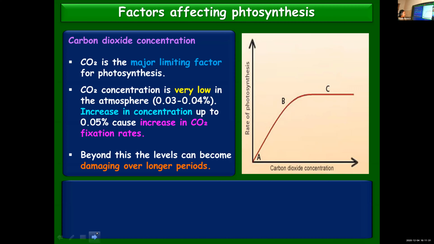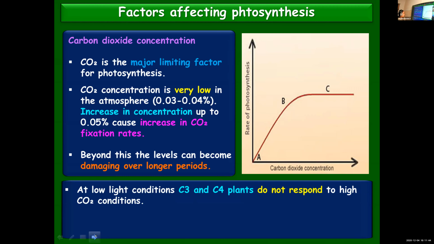But beyond that level, beyond 0.05, it can be damaging when this concentration of carbon dioxide is continued for a long period of time. At low light conditions, C3 and C4 plants do not respond to high carbon dioxide conditions.